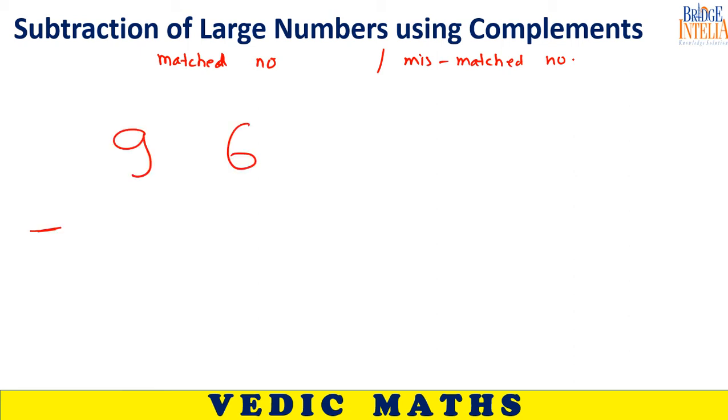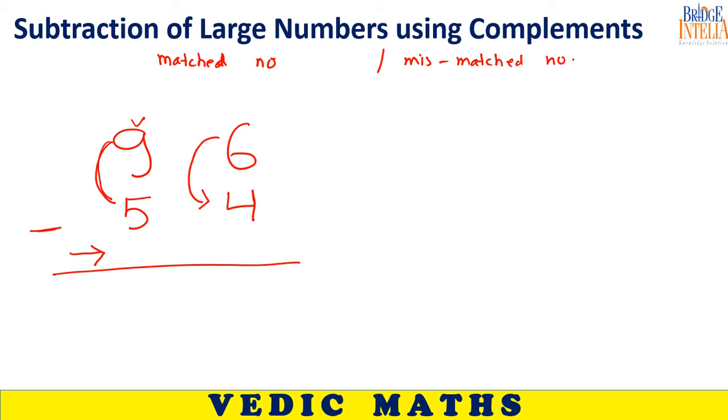96 minus 54. If you look carefully, if you try to move in this direction, 9 is greater than 5 or not? 9 is greater than 5. 6 is greater than 4. So even if you move in, 9 is greater than 5, and 6 is greater than 4.